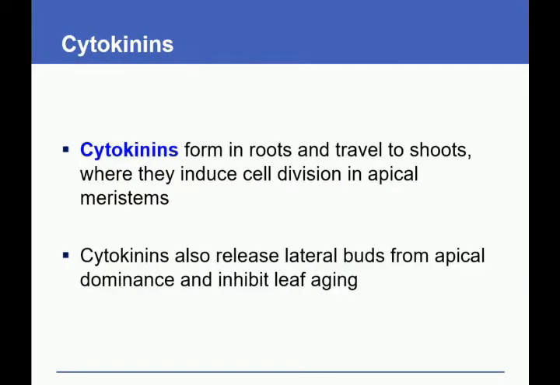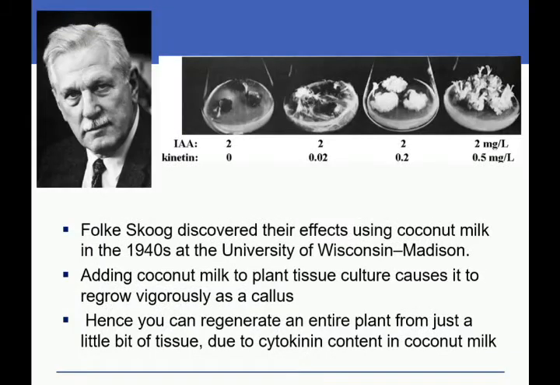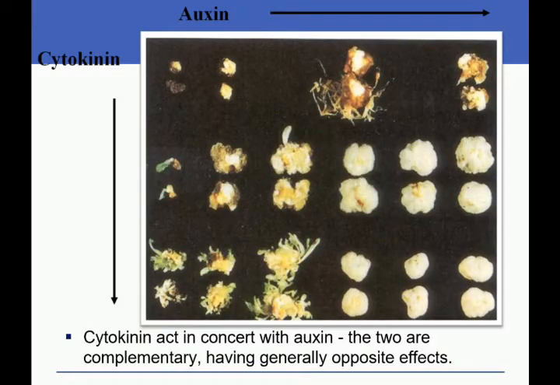Cytokinins form in roots and travel to shoots, where they induce cell division in apical meristems. Cytokinins also release lateral buds from apical dominance and inhibit leaf aging. Skoog discovered the effects using coconut milk in the 1940s at the University of Wisconsin-Madison. Adding coconut milk to plant tissue culture causes it to regrow vigorously as a callus. Hence, you can regenerate an entire plant from just a little bit of tissue due to the cytokinin content in coconut milk. Cytokinin acts in concert with auxin. The two are complementary, having generally opposite effects.